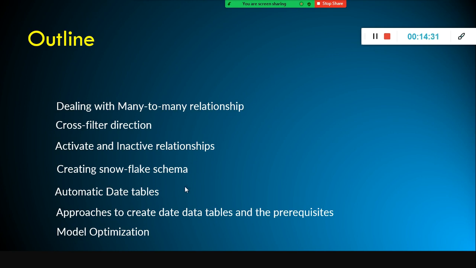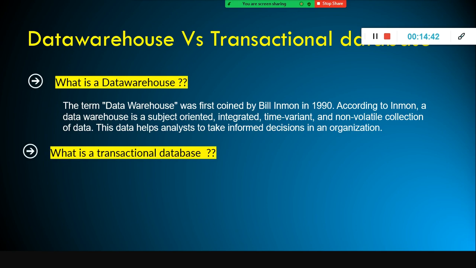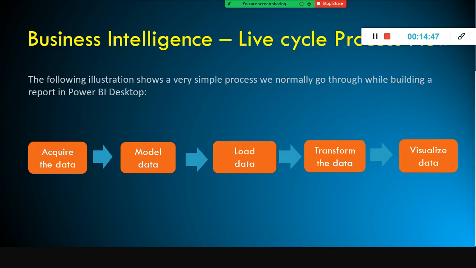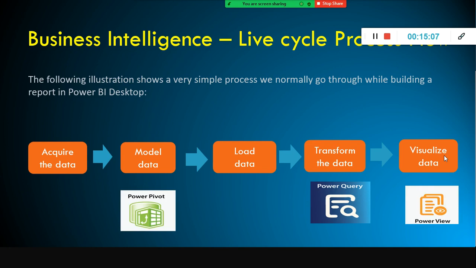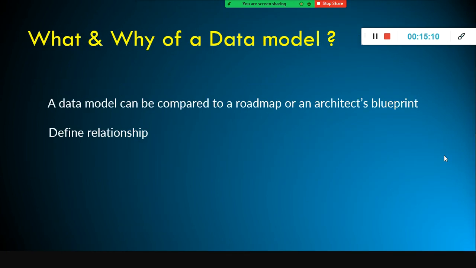And we will see date tables. We discussed date tables also, but not much, right? What are the various approaches you can use to create the date tables, and what are the prerequisites, right? What does Power BI mandate? What steps do you need to follow in order to do that? So this is the portion of the business intelligence life cycle: acquire the data, model the data, load the data, and then transform the data. Because in Power BI you need to define the relationship between the tables, then load the data, and also transform the data in order to get accurate values to visualize, right?